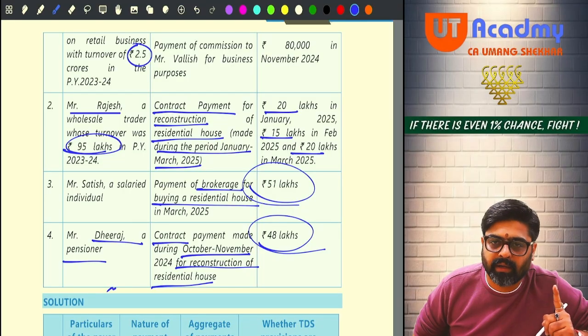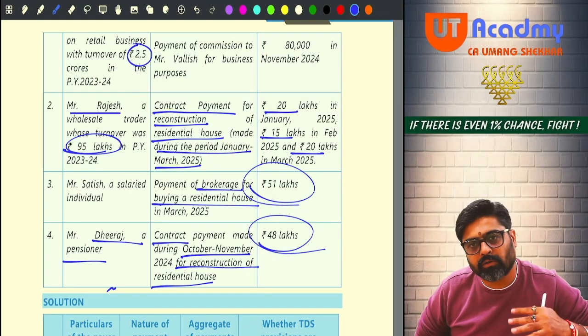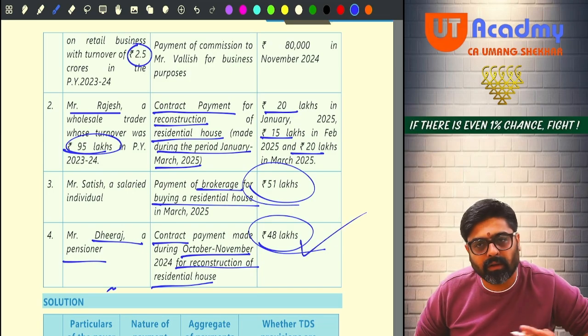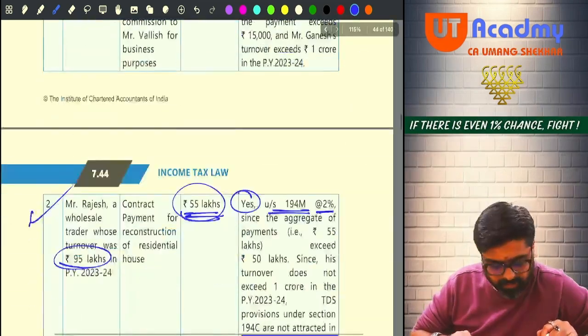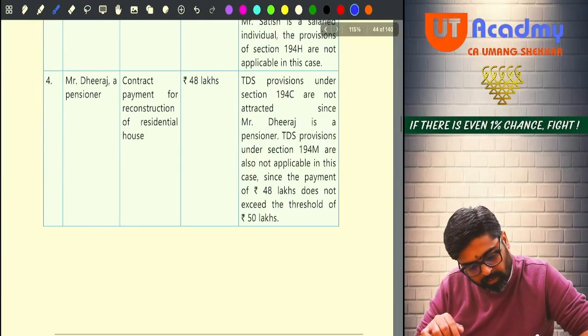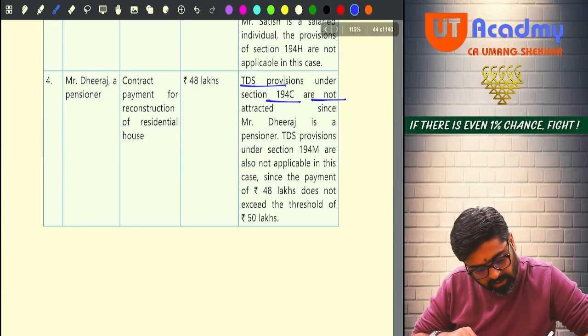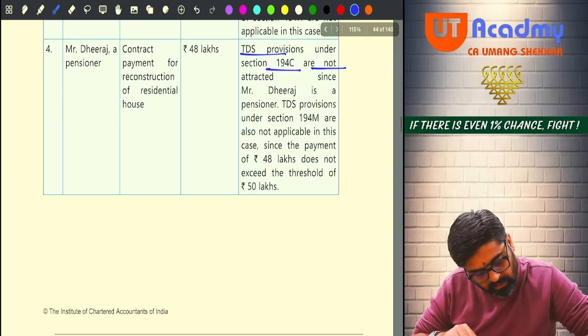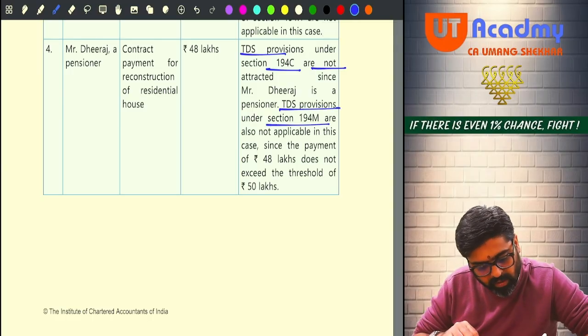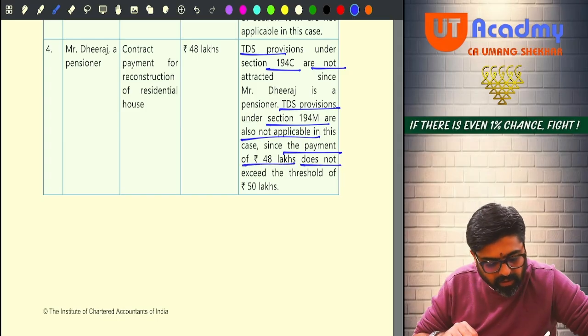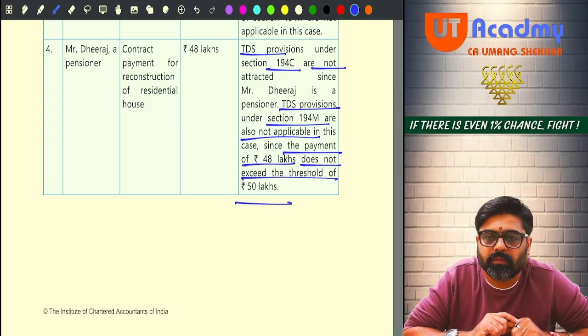Not covered by 194C for sure. And 194M also not applicable since the aggregate payment is not more than 50. Getting my point? So TDS provisions under 194C are not attracted, and TDS provisions under section 194M are also not applicable since the payment is 48 lakh, which does not exceed the threshold of 50 lakhs.